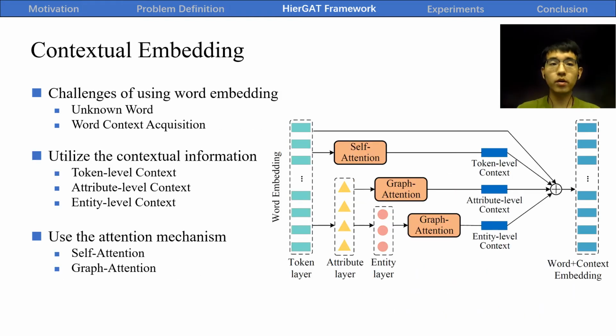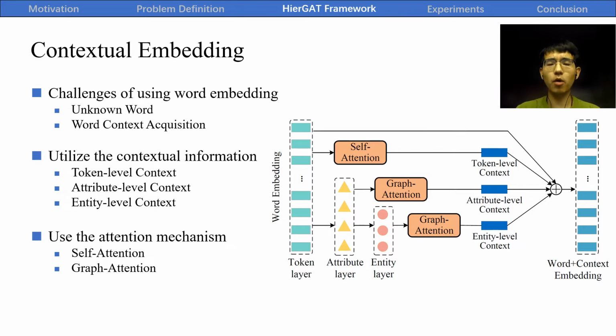We propose to learn contextual embeddings to enrich the original word embeddings. We first present the challenges of using word embedding techniques for solving the ER problem. First, the embeddings of some brand-specific words are not learned, but they are very discriminating in the ER problem. Second, the same word in different attributes or different entities may have different contextual information.